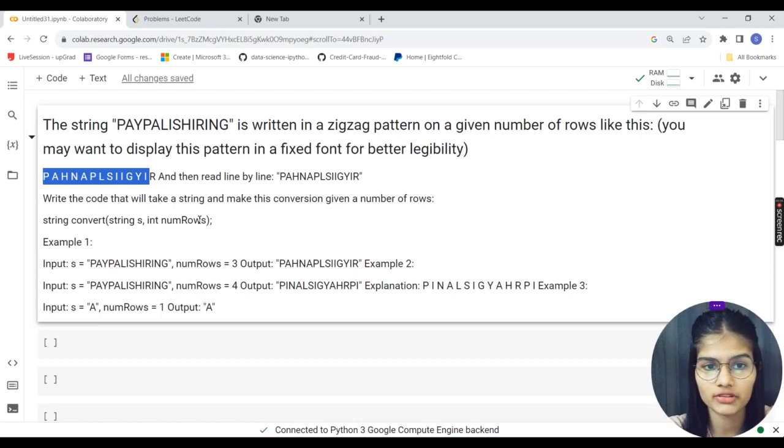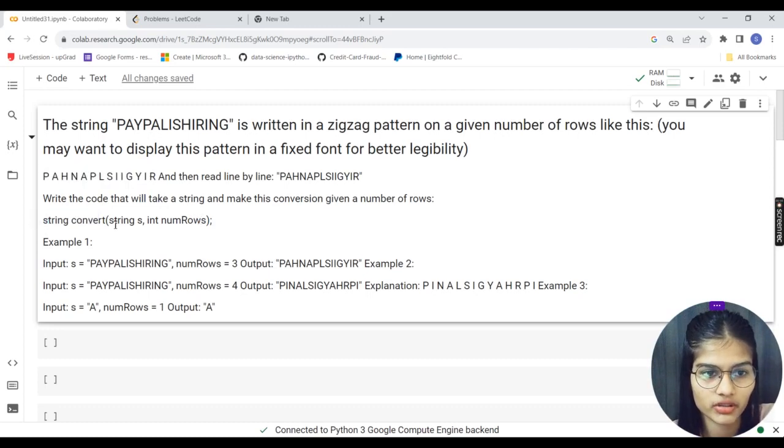So in this, what we have to do is simply take a string. Let's say that PayPal is hiring is my string, and we have to give it the number of rows. To convert it into a given number of rows means for how many rows you want to convert this string, which is PayPal is hiring, right? So very simply you have to make this function, you have to give in a string, and you even have to give in a number of rows.